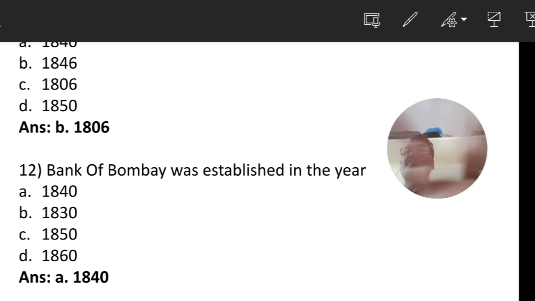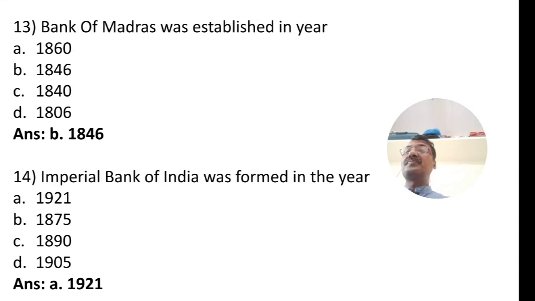Next question. Question 13. The Bank of Madras was established in the year. So it is the third presidency bank which is established in India. Option A, 1860. Option B, 1846. Option C, 1840. Option D, 1806. So the correct answer is 1846, B.